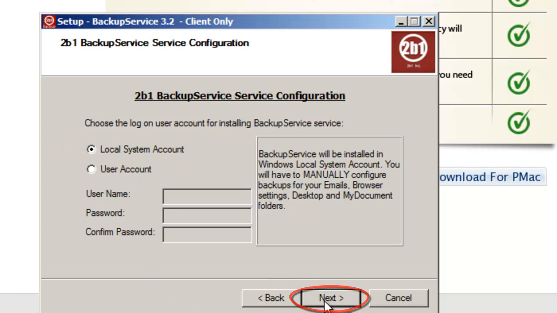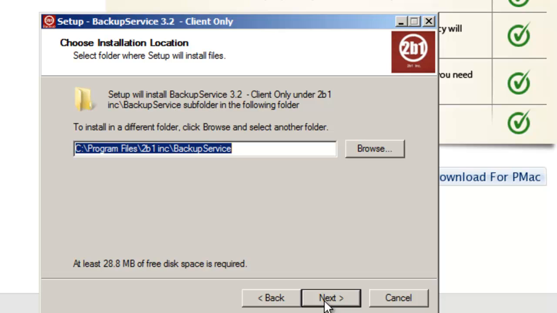Choose where you want to install the 2B1 Backup program files. Make sure that you have enough space for the installation. For a server install, you may want to choose a partition different than C, where you have more space. Click on the Next button once you have selected your path.